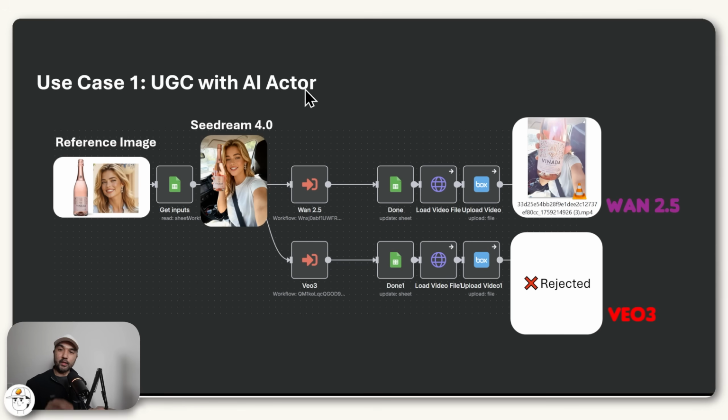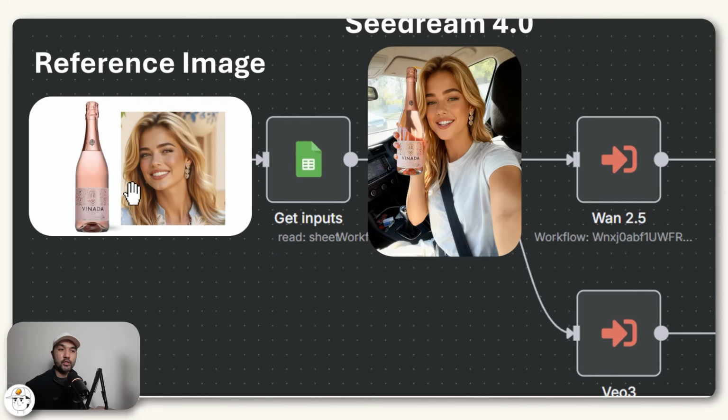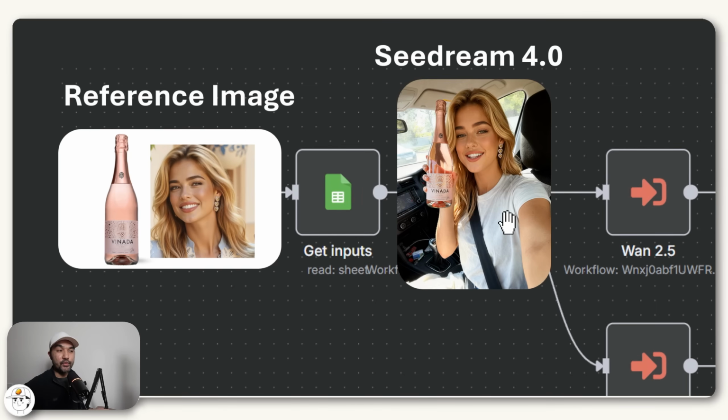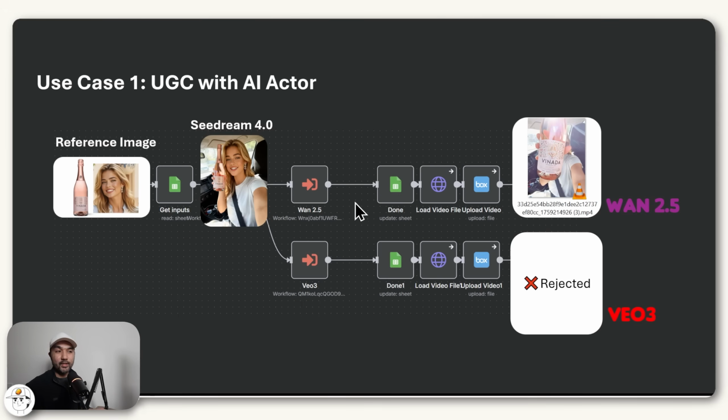And here we'll start with our first use case, which is generating UGCs or user-generated content with your own AI actor. So the way the automation works is that we feed it a reference image. So you can see here, I just have the product we want to promote here, plus the actor whom we want to talk about that product. And then we ask Seedream, which is an image model, to create our starting frame for our video, which we then try to pass along into Wan2.5 to create the video as well as the dialogue, as well as to